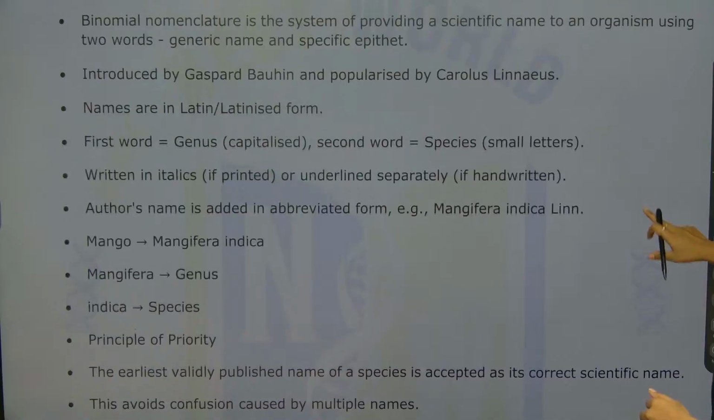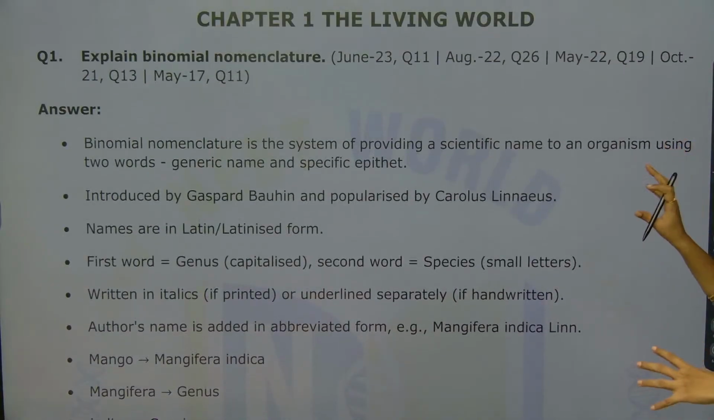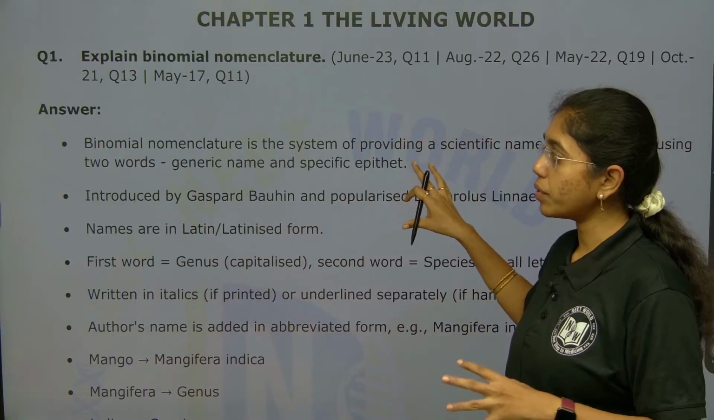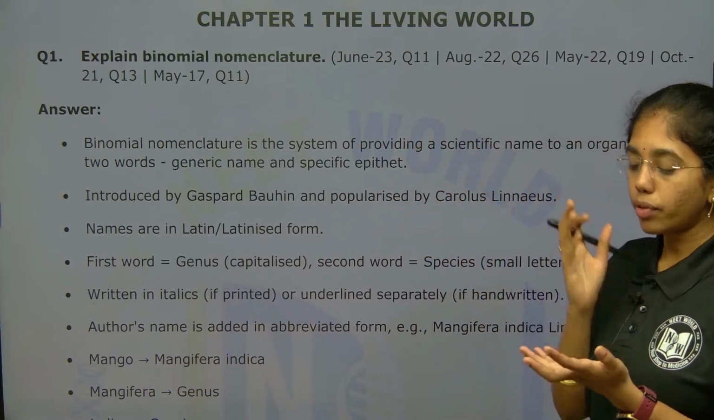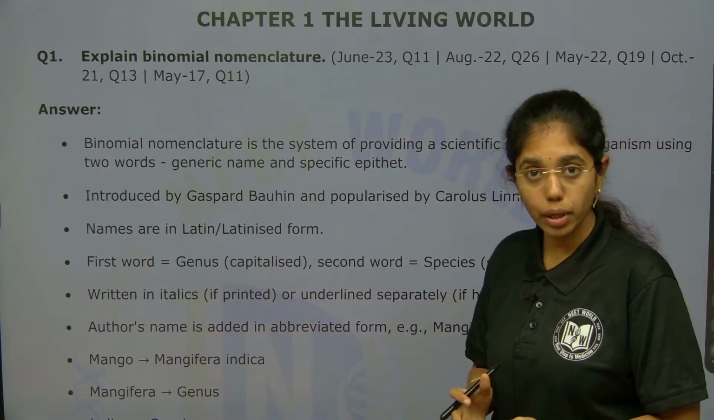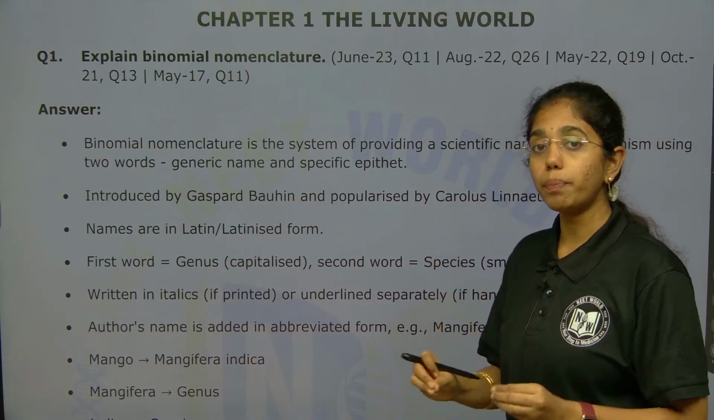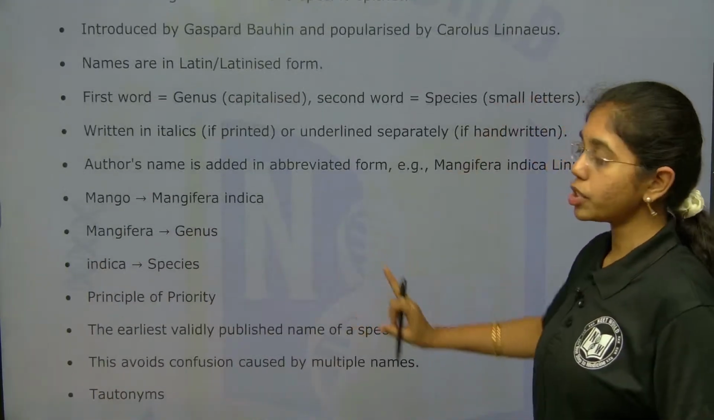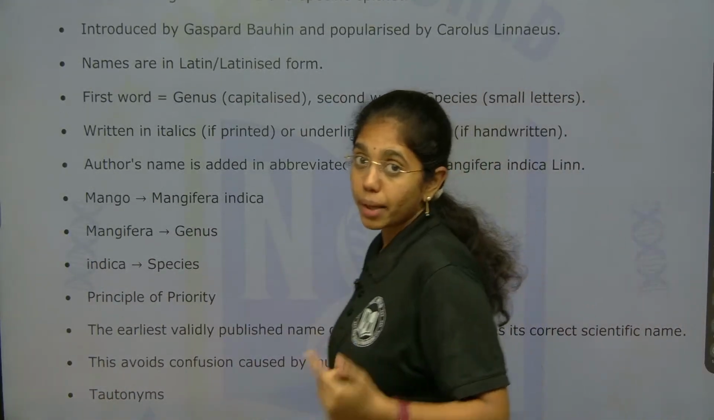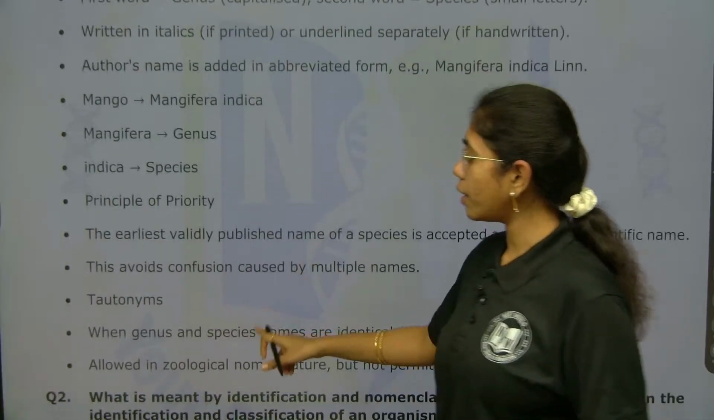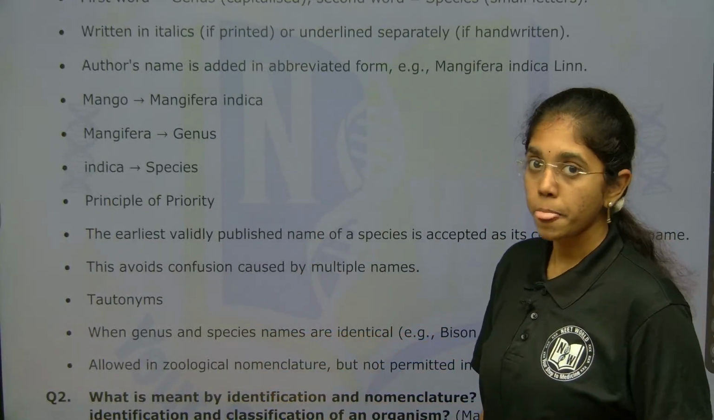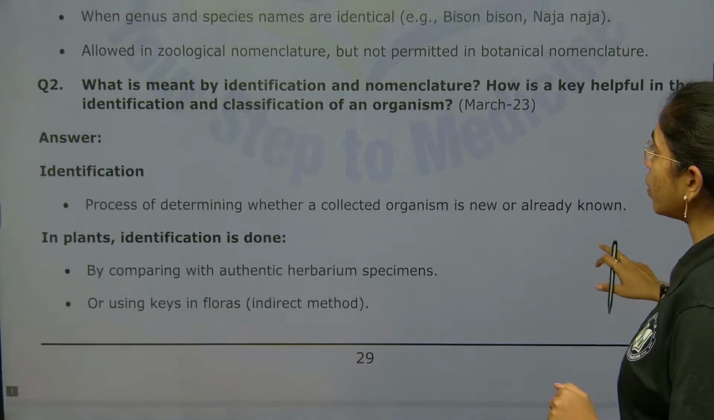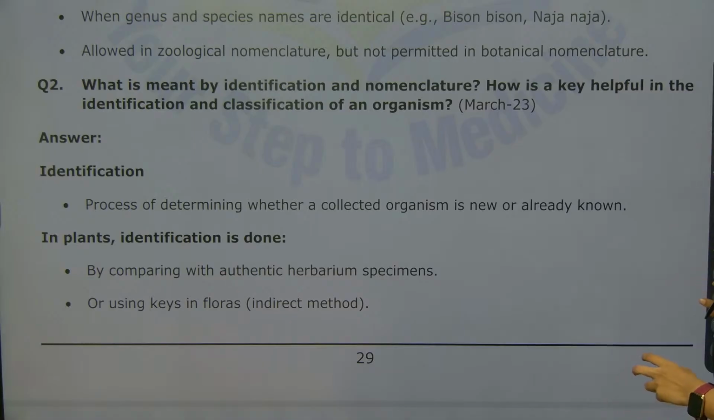So, when the binomial nomenclature question, which is of course asked many a time, is asked, how do you have to present it? You have to define it, who introduced it, who popularized it, and a few accurate points on the rules of binomial nomenclature, whose main rule is the principle of priority. It will be impressive if you also give information about tautonyms. Clear?